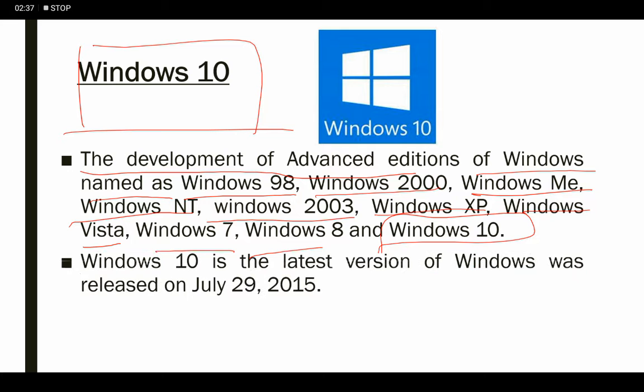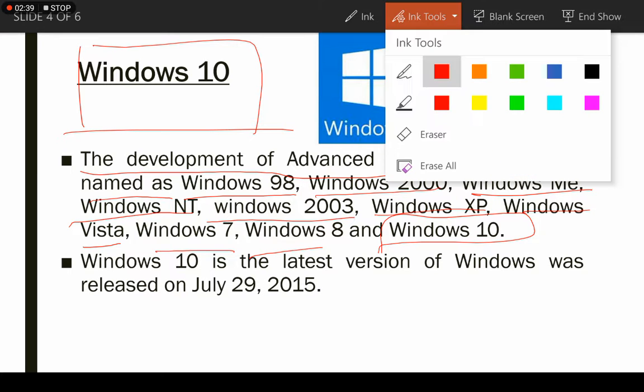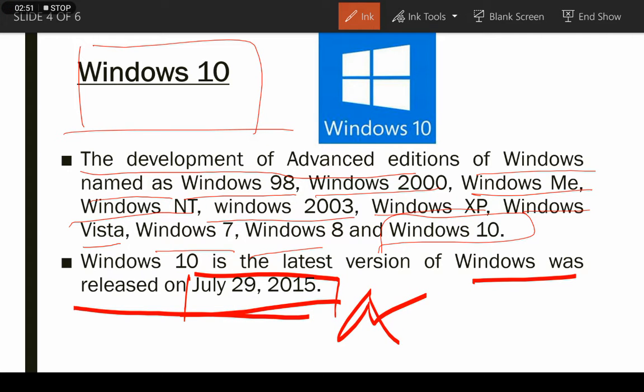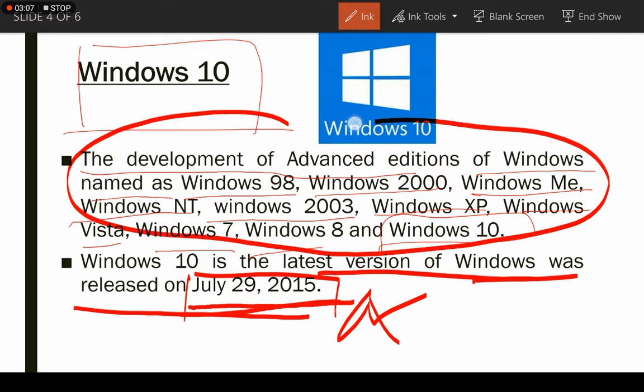So Windows 10 is the latest version of the Windows operating system, which was released on July 29, 2015. This is the important point. And these all are some old versions of Windows.